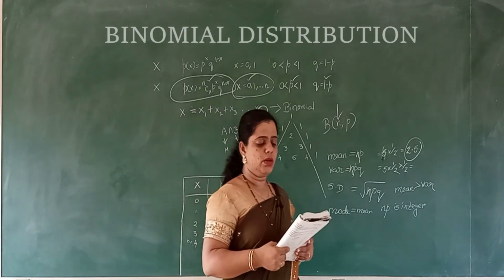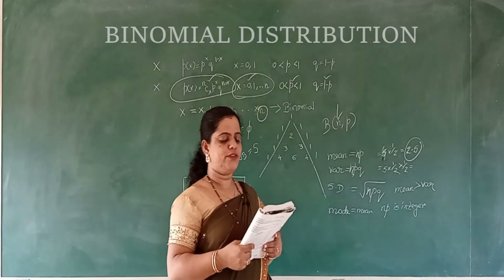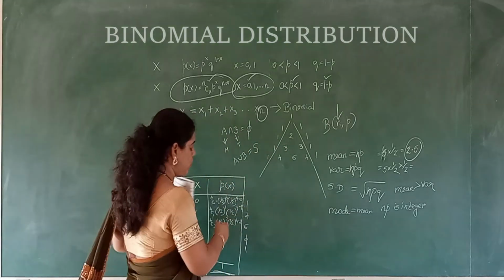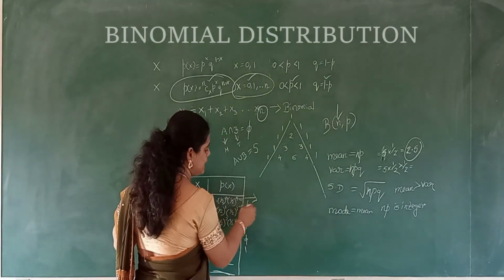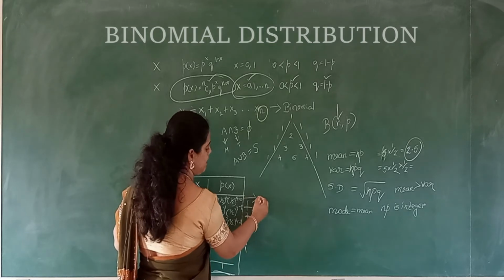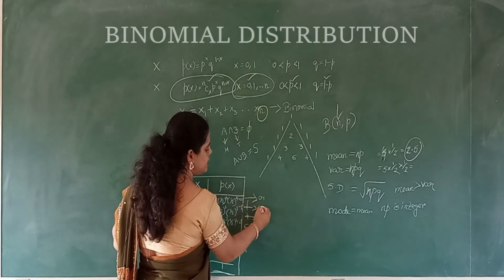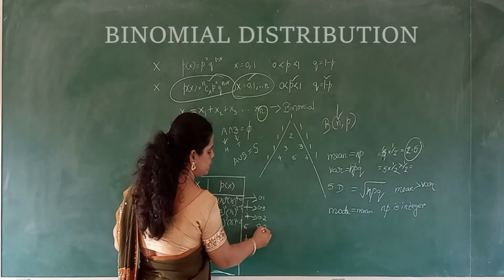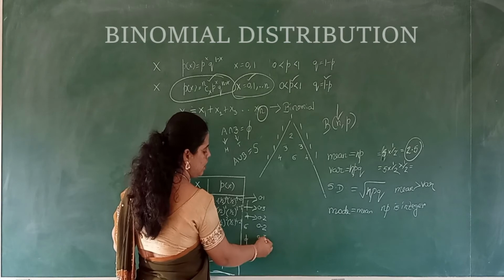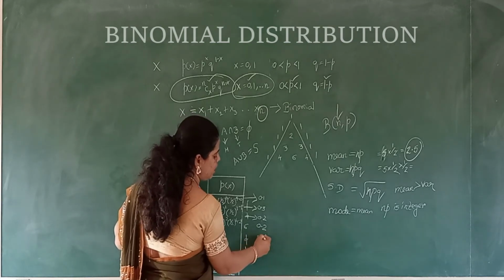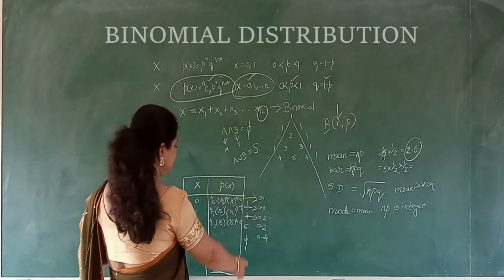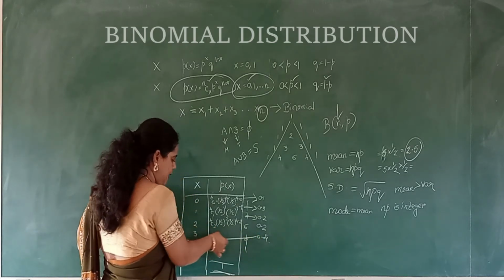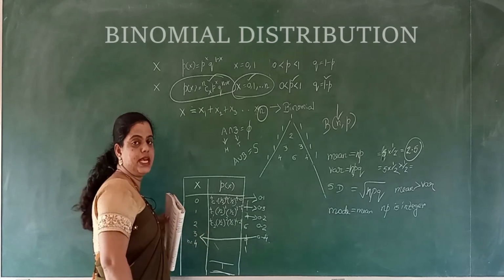Yes, the mode of the binomial distribution is equal to the value of x which has the largest probability. For example, whatever calculations you are doing, if you are getting values like 0.1, 0.3, 0.2, 0.2, 0.3, and then 0.4, the one which has the highest probability, the corresponding value of x, is the mode.